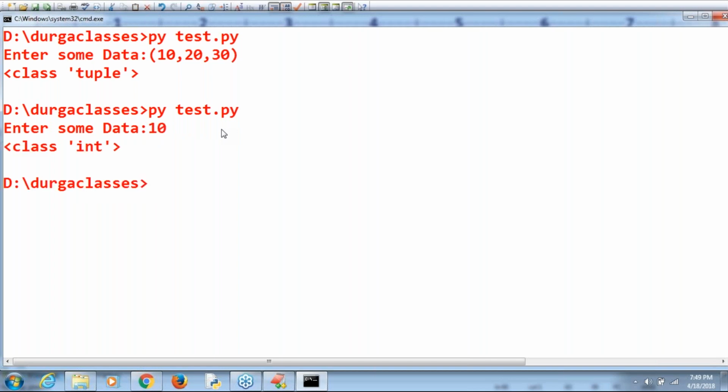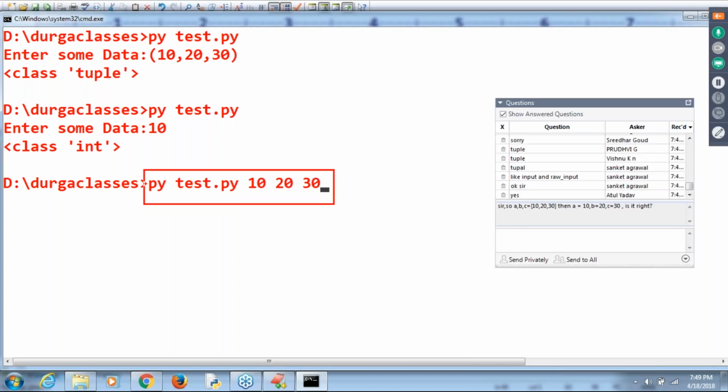What I want to do is: py test.py 10 20 30. Are you getting it? When I'm passing these values, these values are nothing but command line arguments. Remember this one, sir.